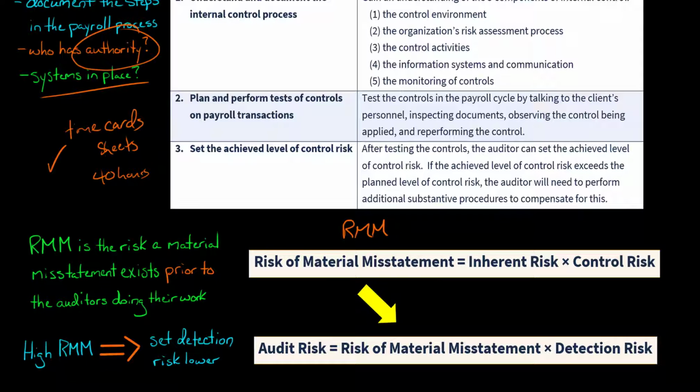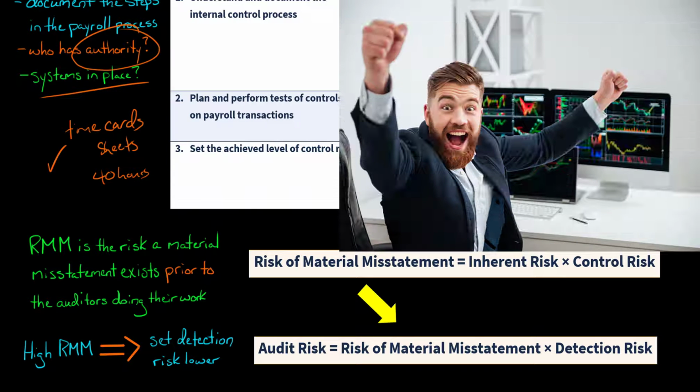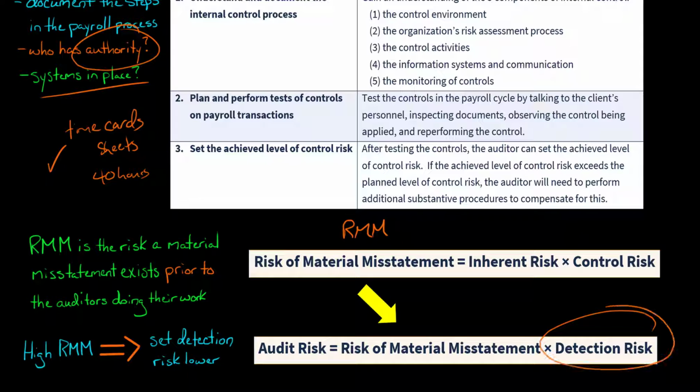Now, the detection risk is what the auditor has control over. So if the auditor were to do more substantive procedures than what they had planned, they said, no, we're going to do a lot of tests. We're going to do twice or 3 times as many tests. Okay, so that is affecting detection risk.